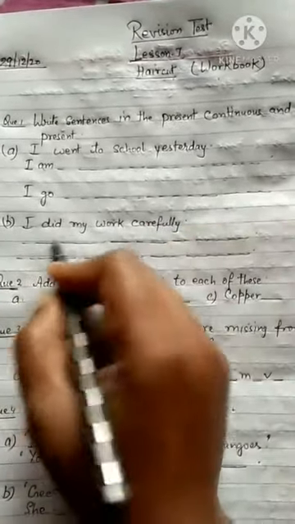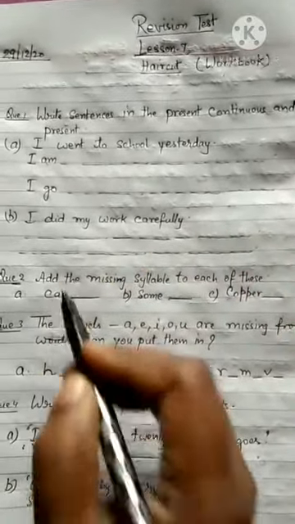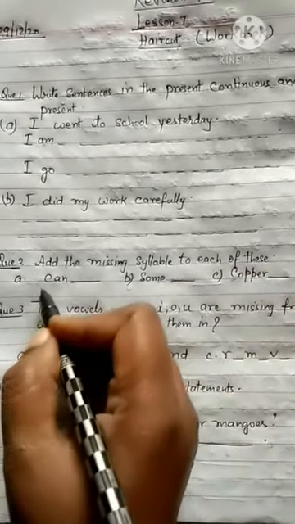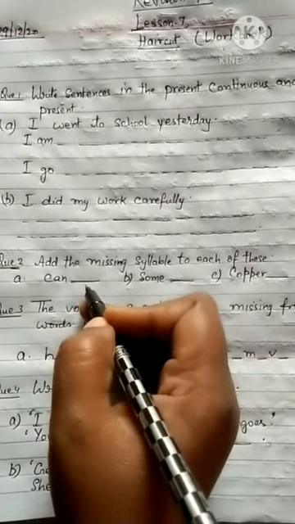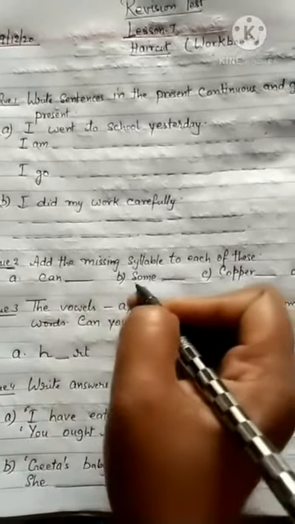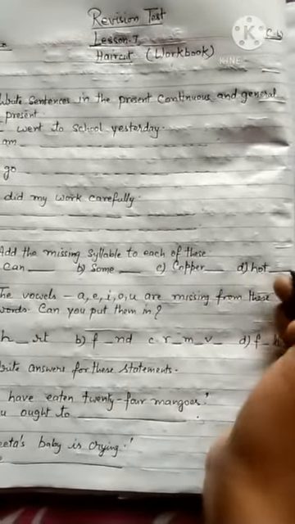You have to change it into the present continuous and general present, beta. Come to the next: add the missing syllable to each of these. Can, you have to write down the missing half of the syllable. So can dash, some dash, copper dash, hot dash.